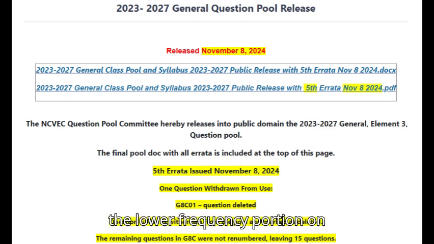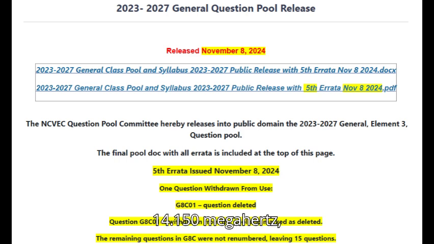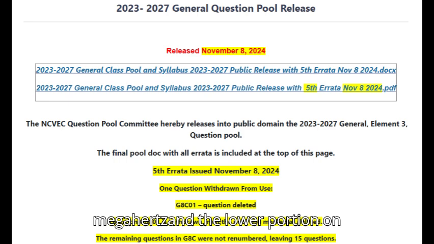C. The lower frequency portion on frequencies below 7.3 MHz and the upper portion on frequencies above 14.150 MHz. D. The upper frequency portion on frequencies below 7.3 MHz and the lower portion on frequencies above 14.150 MHz.